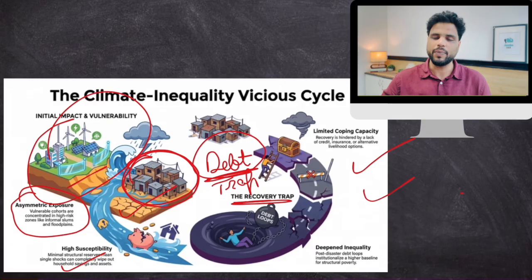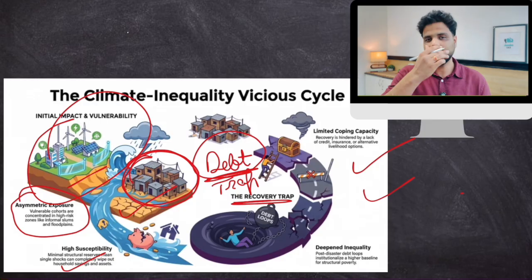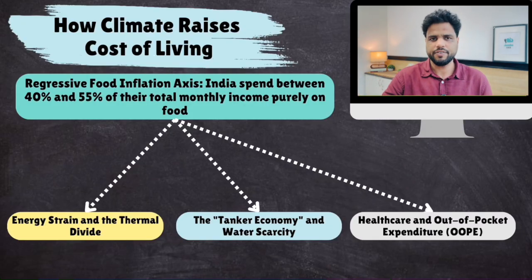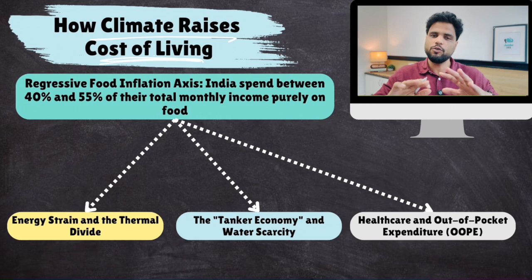So this is happening. So reason number one is that poor people have limited coping capacity, and then once the area is destroyed, they face higher financial burden. Okay, so it is pretty logical. Now, let's talk about specific things. How climate raises cost of living for poor people more. I gave you a general idea that financial burden is disproportionately high on poor people. Now, let's talk about specifics.